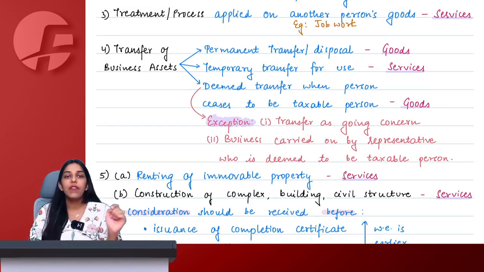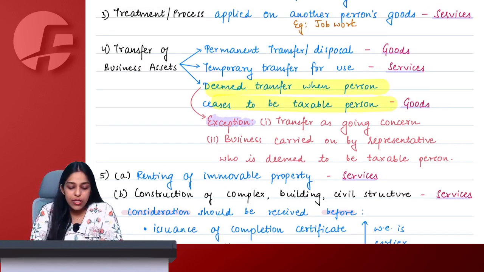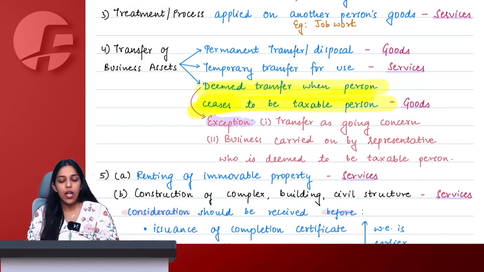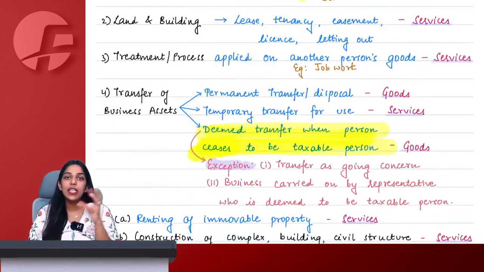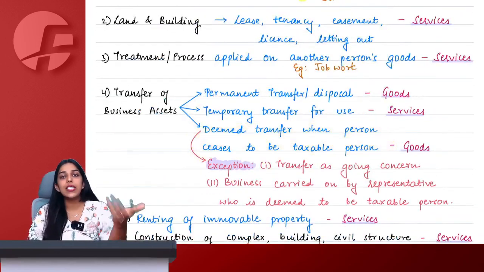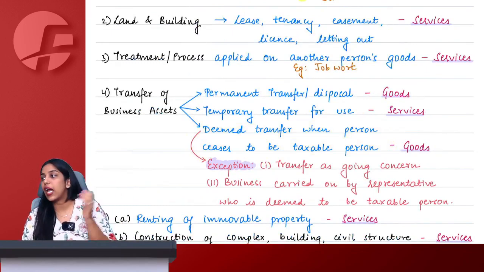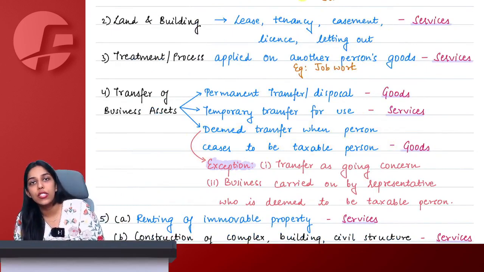Otherwise than that, whenever a person ceases to be a taxable person, all of the assets that he had taken in his business will be compulsorily treated as if they have been transferred and a transfer of goods has happened.